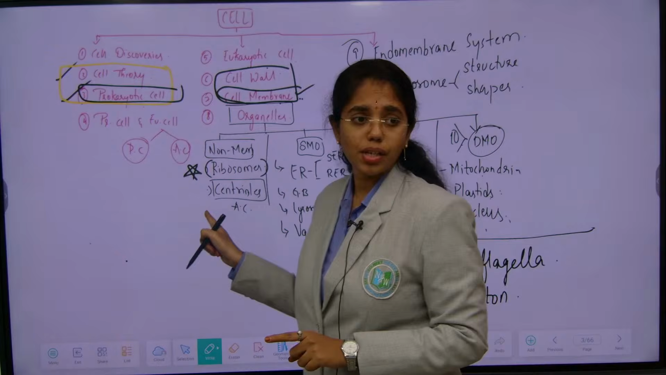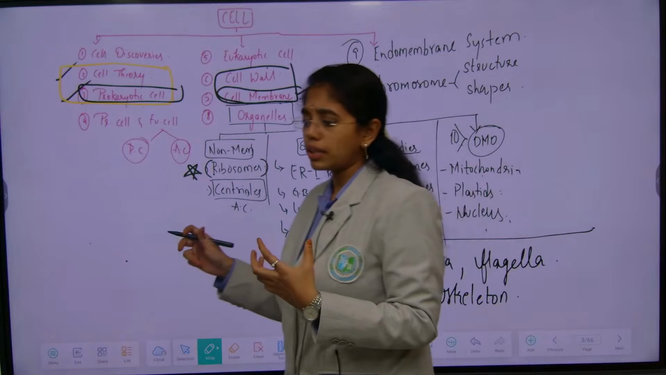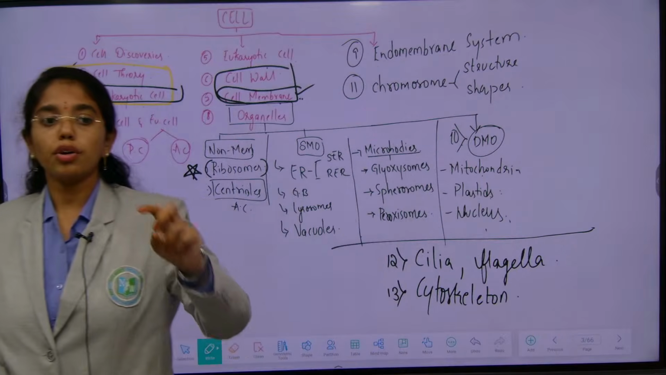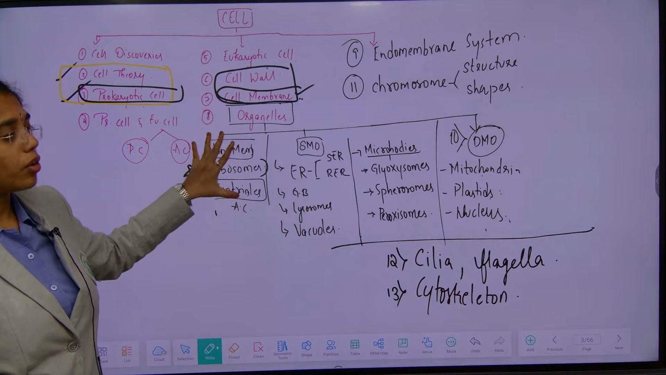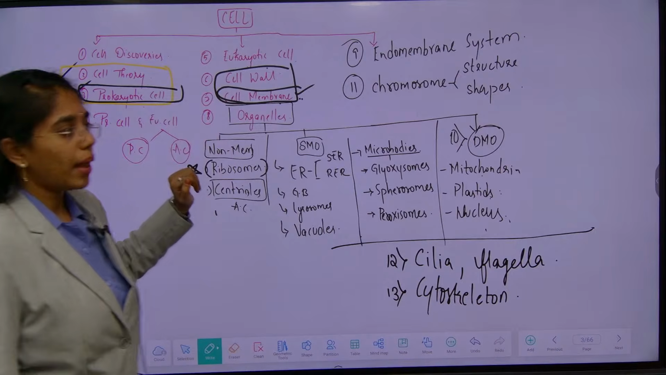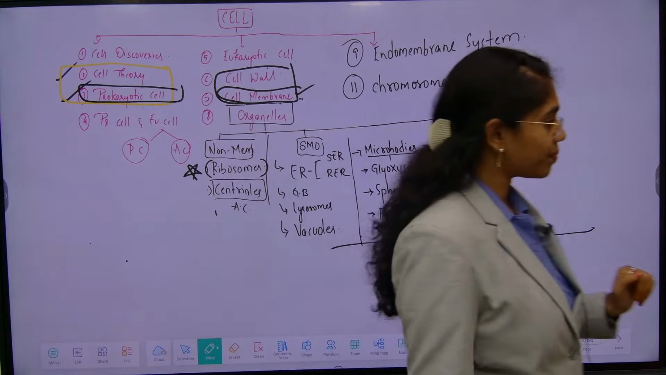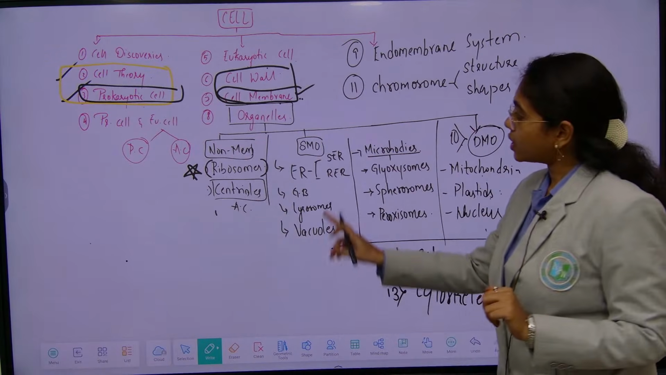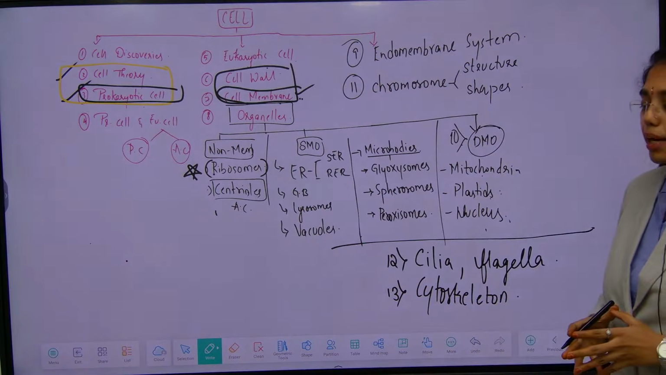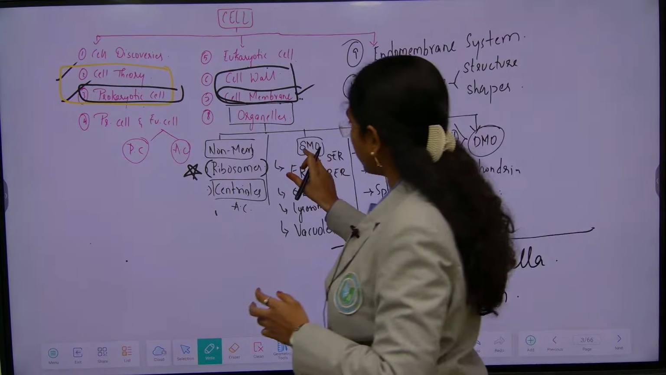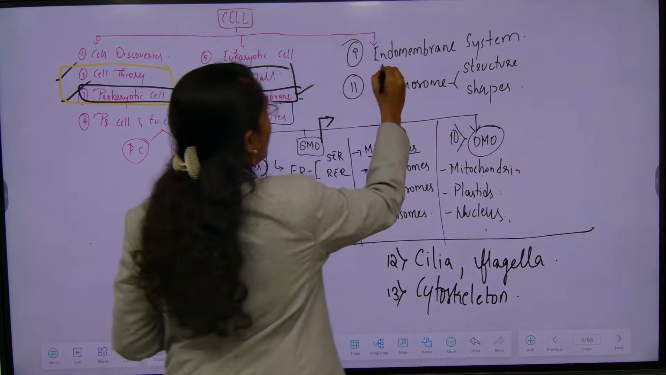Next is centrioles. If we consider our past 10 papers, you got 2 to 3 questions on centrioles. Okay. So, this is about the non-membrane bound organelles that we are learning. Next, single membrane bound organelles. Learning about these, we will also learn about what?